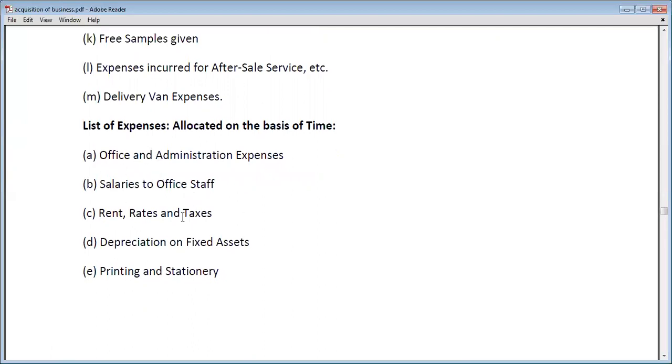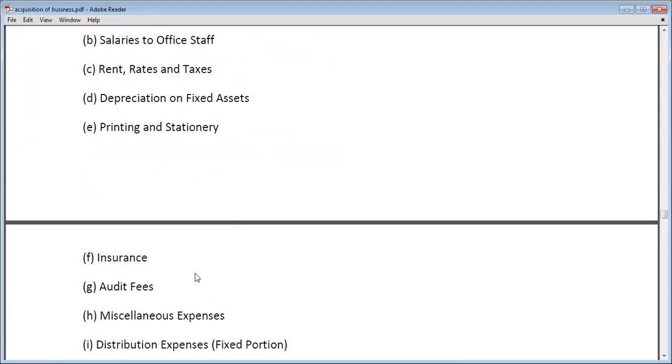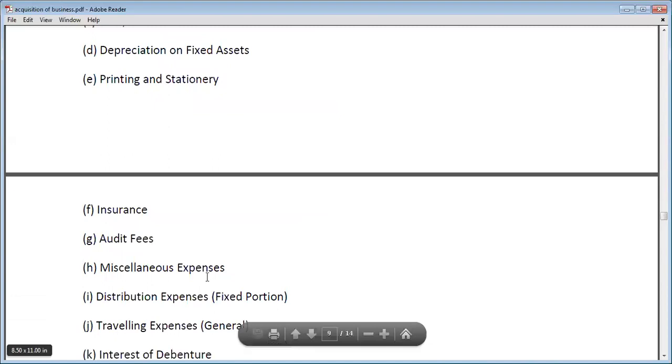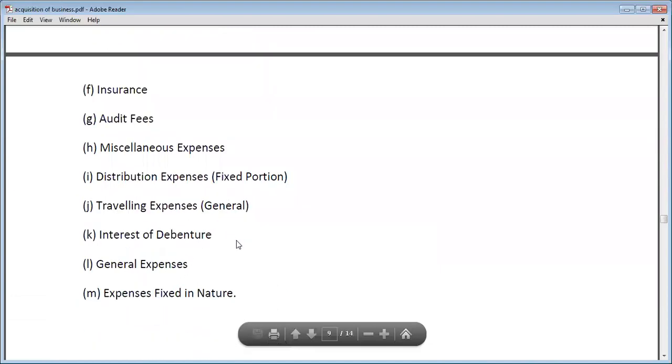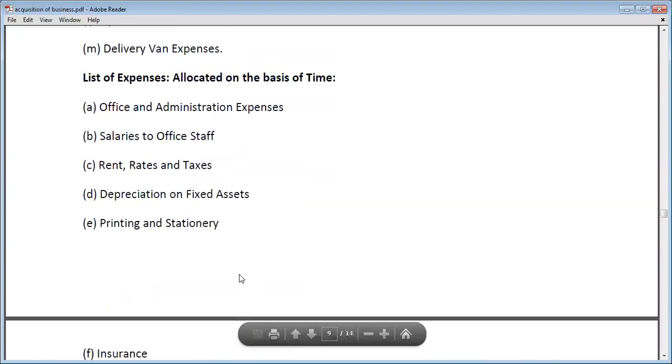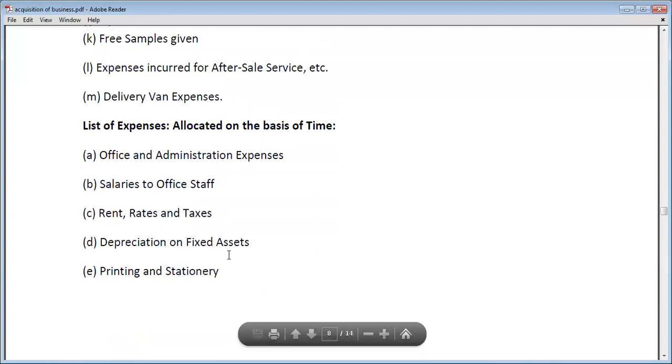Okay. Rent, rates, and taxes are also paid on the basis of time, so they will be divided in time ratio. Depreciation is also for 1 year, so depreciation is related to time period. That's why we'll divide it in time ratio. Printing and stationery, insurance, audit fees, miscellaneous expenses, traveling expenses, interest on debenture, journal expenses, fixed in nature, these all will be divided on the basis of time.